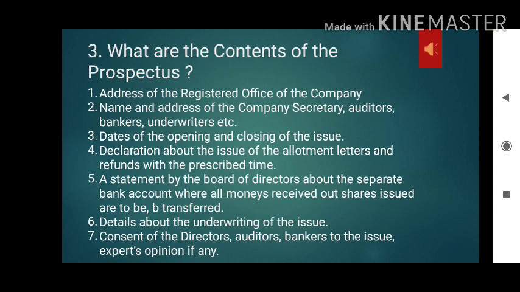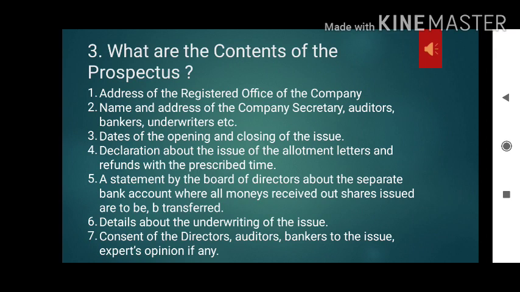Dates of opening and closing of the subscription list. Whatever the incomes and profits are, the opening and closing balance, everything has to be mentioned. The declaration about the issue of allotment letters and refunds also has to be mentioned within the prescribed time. Then the statement from the board of directors about whatever income there has been has to be mentioned separately.